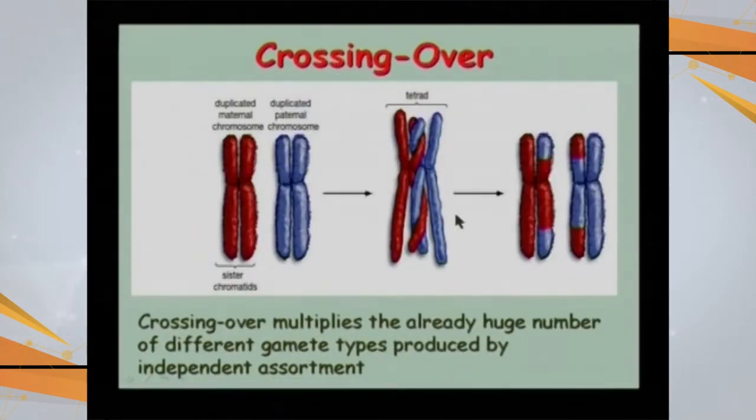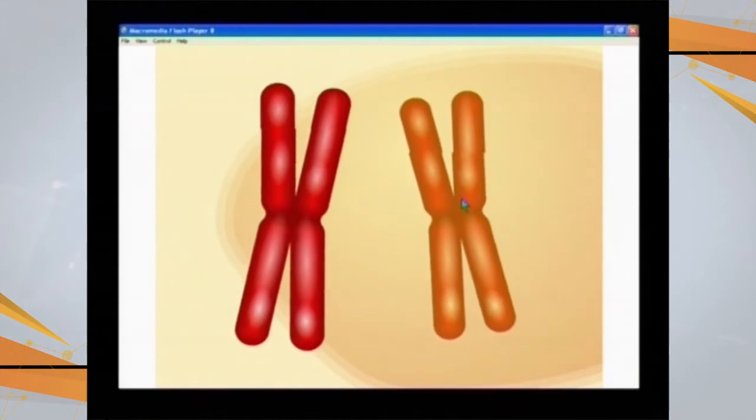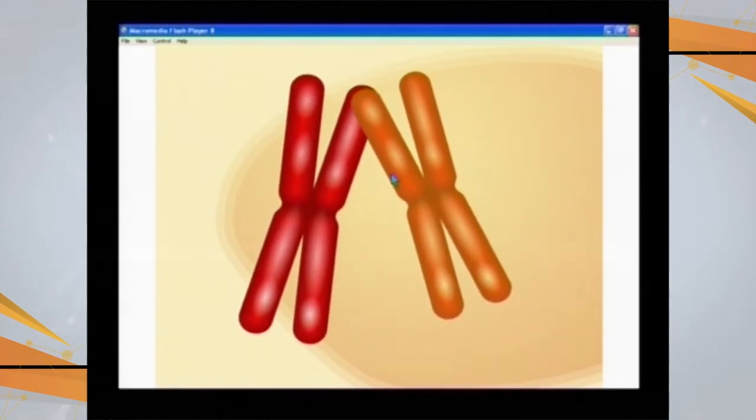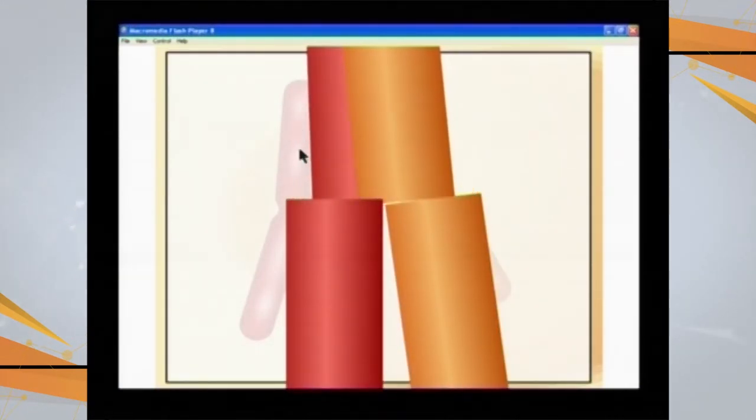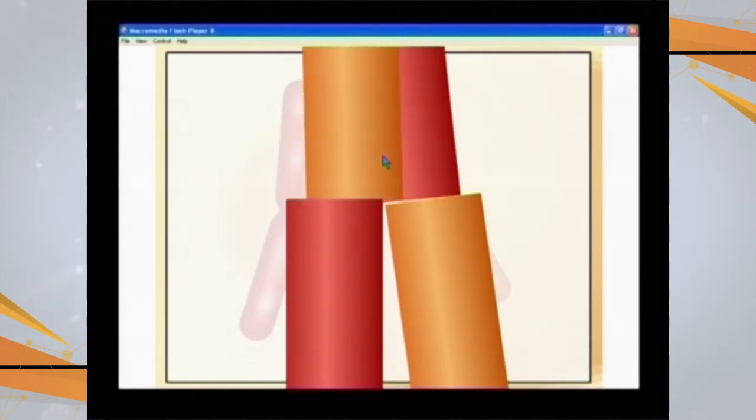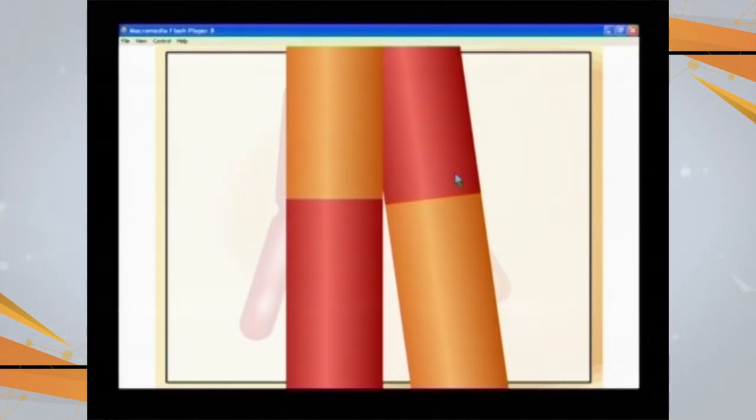Going to look at another slide of crossing over. These were the two homologous chromosomes. This is the tetrad produced by the process of synapsis, and now they have exchanged these materials. These blue parts are given to this brown one and vice versa. Looking at the animation of crossing over, these are the two homologous pair, and they join together in this format. If we have a closer look, the part of one chromosome detaches and attaches with the other chromosome. This is the process called crossing over.